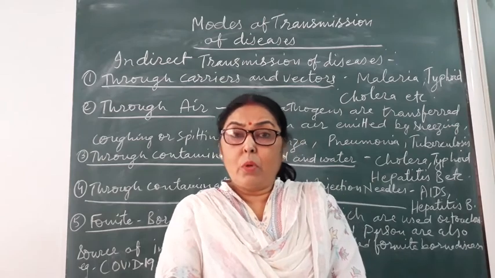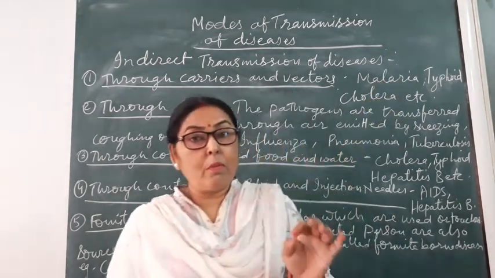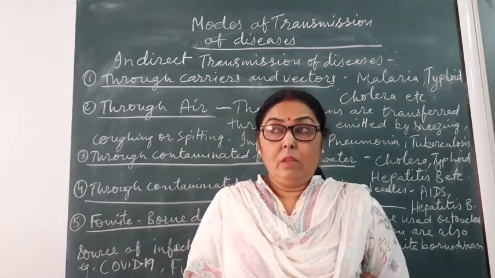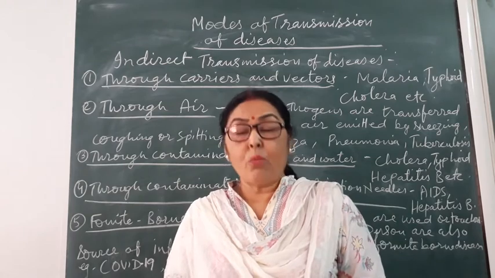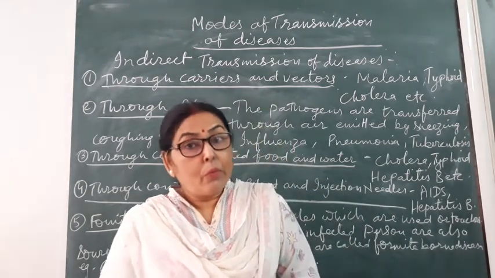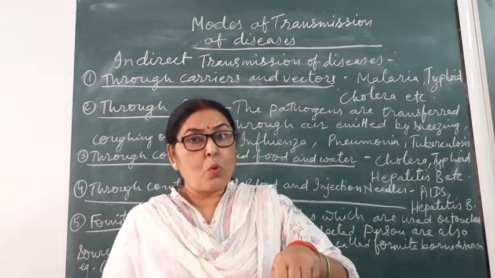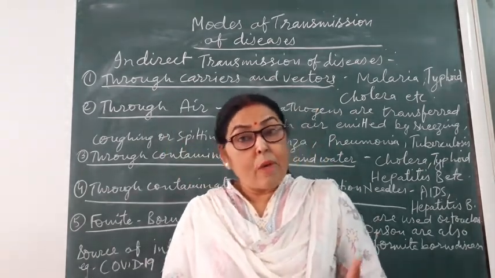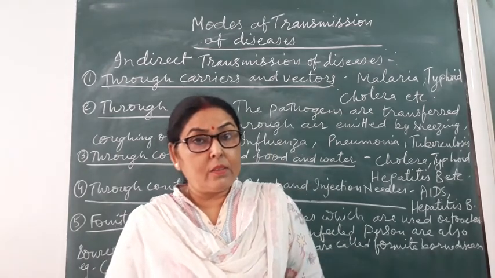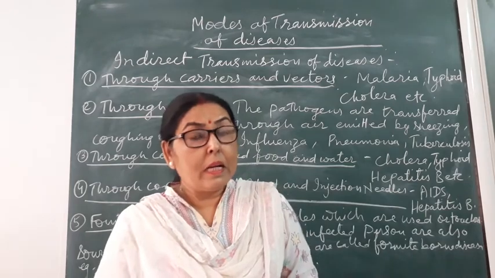Like we all know that malaria is caused by the female Anopheles mosquito, which injects the protozoa which causes malaria. Filaria is another disease which is also spread by an insect vector.